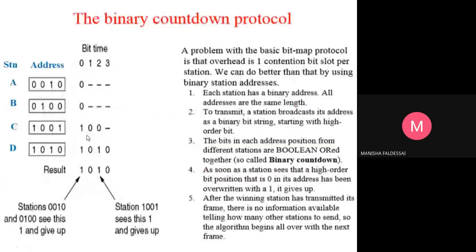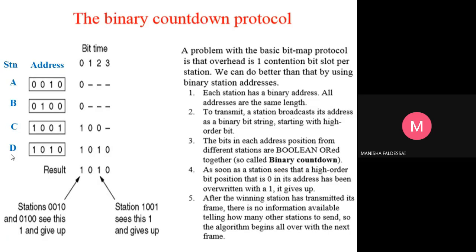Now what happens in the binary countdown protocol? Here you can see we have stations A, B, C and D. This is just an example, so you can have thousands of stations.